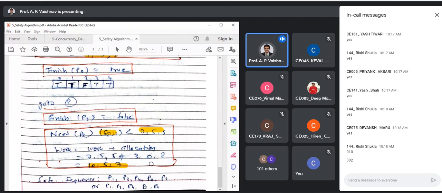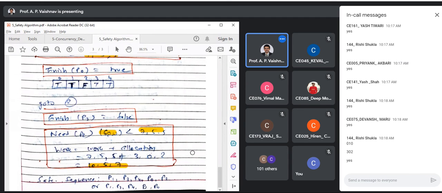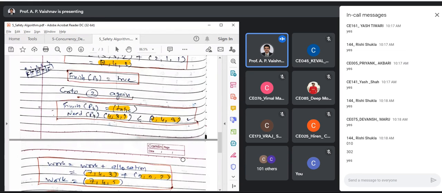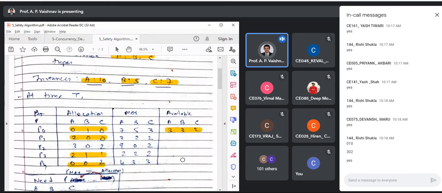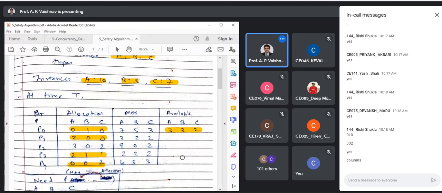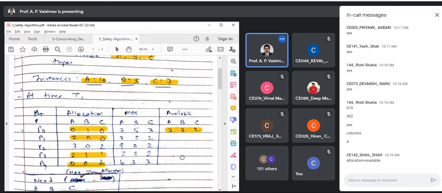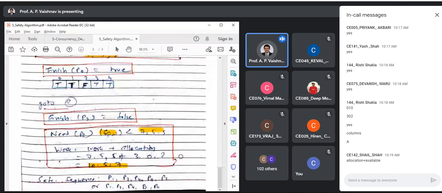Can we verify this from somewhere, from the given data structures? Yes. So what is the way? What you need to add up? How will you get 10? That is columns. Which columns? Yes, that's correct. Allocation plus available is going to give you that. So there is a check for solving this example. After solving the example, if you want to check whether your answer is correct or not, just compare these values. So 1057 is the final outcome.